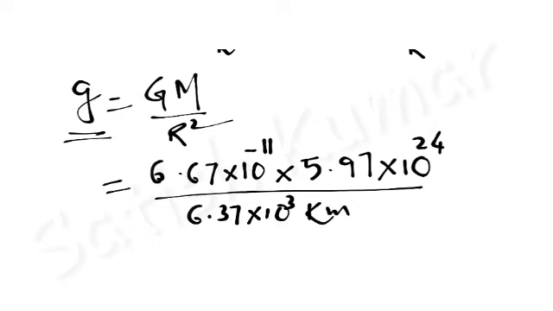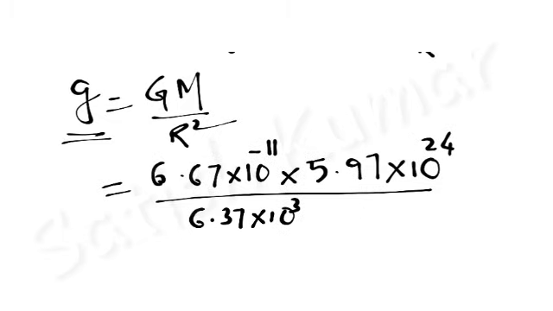As all the values are taken in SI system, this kilo should be replaced. Kilo means 1000, so instead of kilo, this is 10 cube. 1000 means 10 cube, and it is whole square.